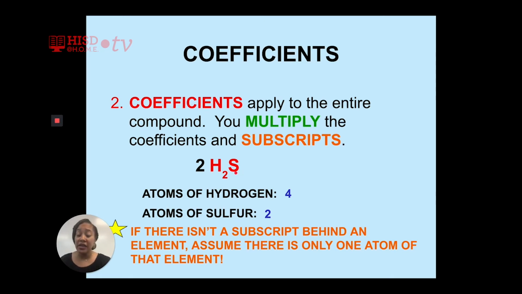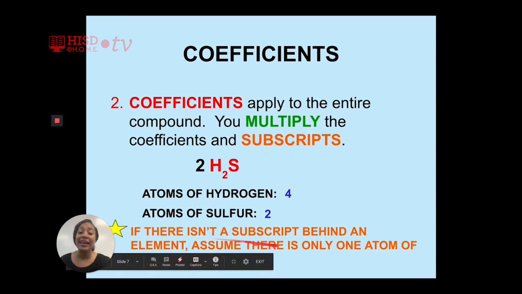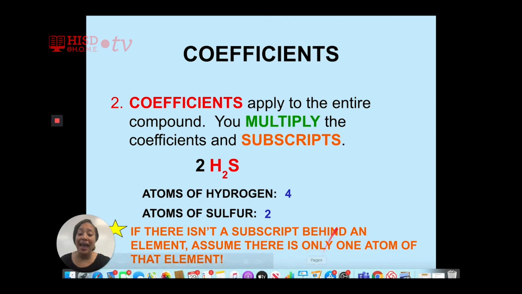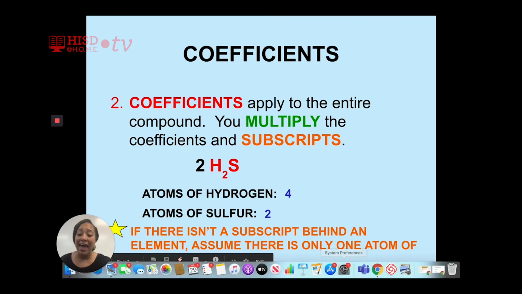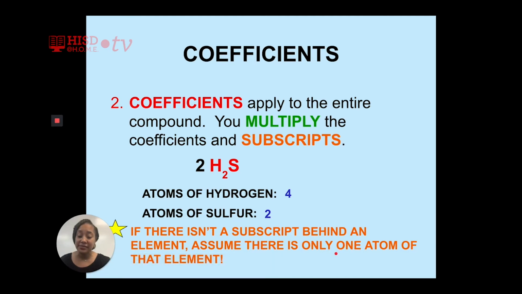So because sulfur does not have a subscript, we know that there is an imaginary 1 here. So we multiply our imaginary 1 times our coefficient, the big number 2, to give us a total of 2 sulfur atoms. Again, if there isn't a subscript behind an element, assume there is only 1 atom of that element.